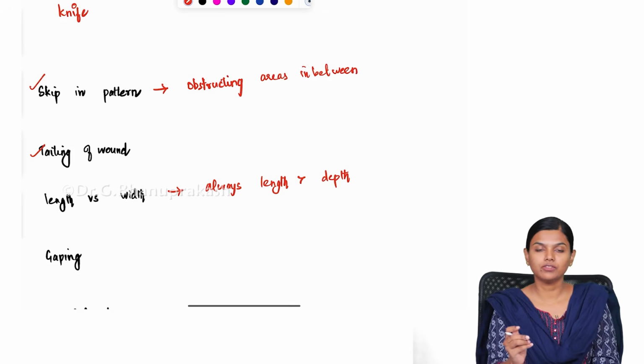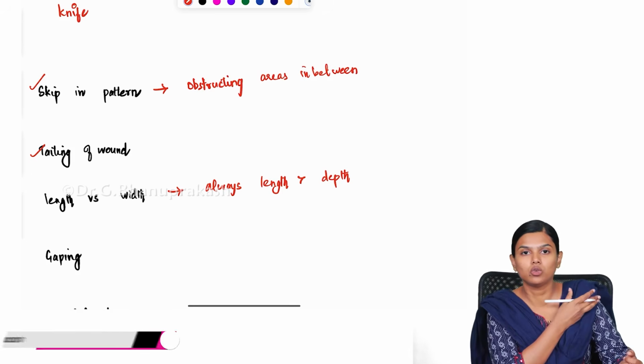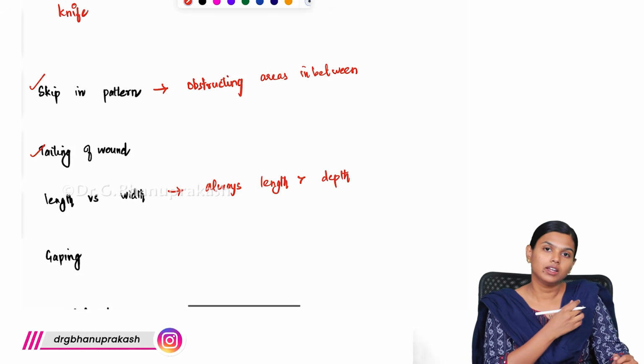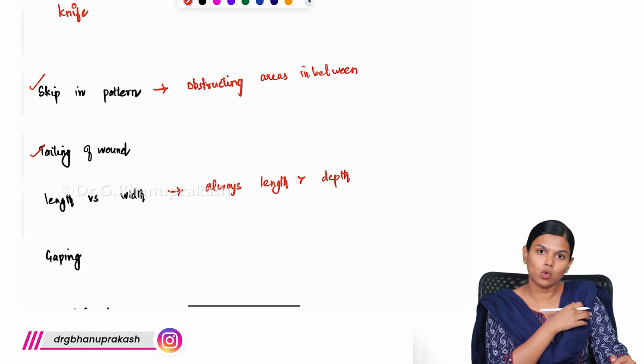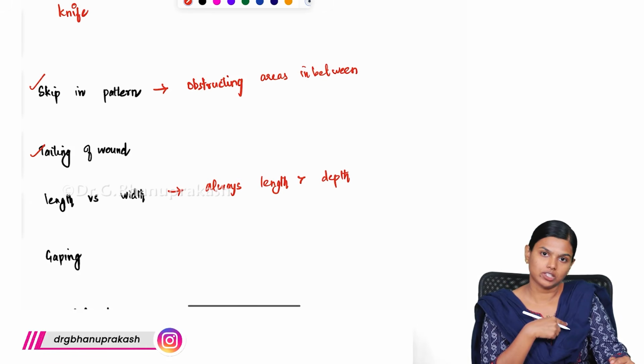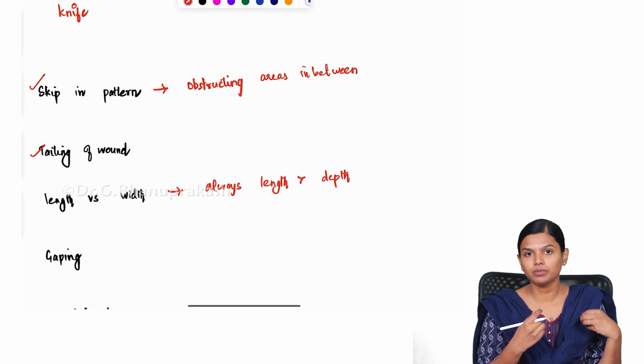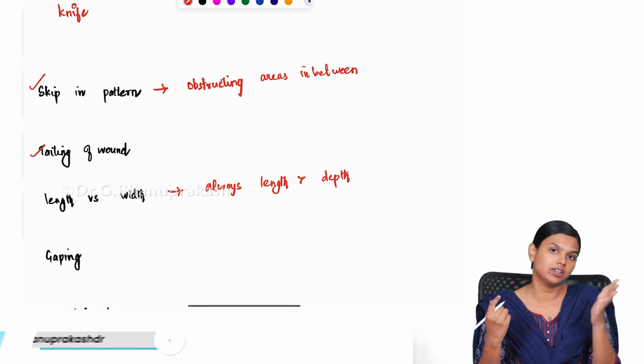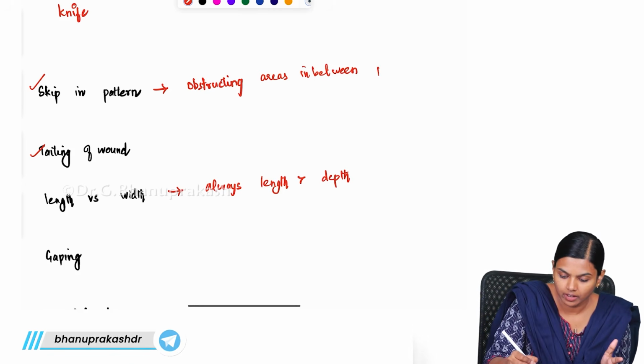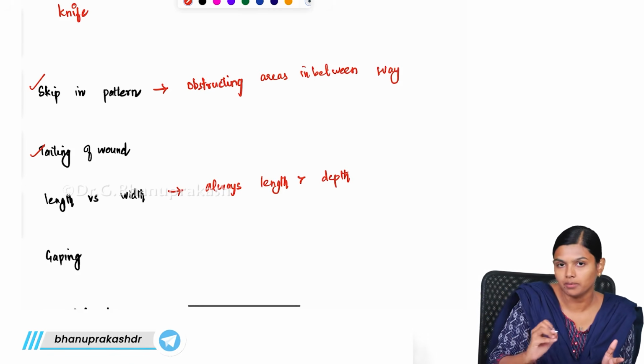For example, if someone is giving an incision over the axilla, in the arm there will be incision, then over the fold of the axilla there will be some skipping, then it will go to the chest area. So like this, you will have the skipping pattern when some sort of obstacle is present in the way. You will get this skipping pattern.